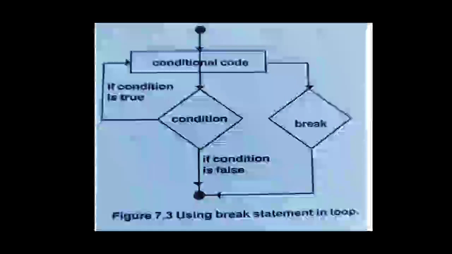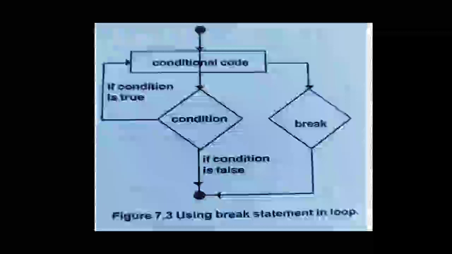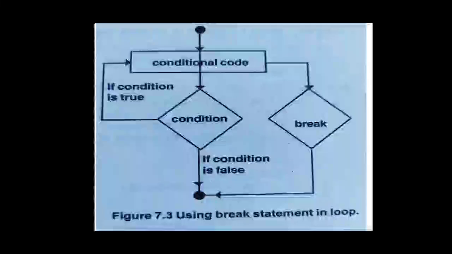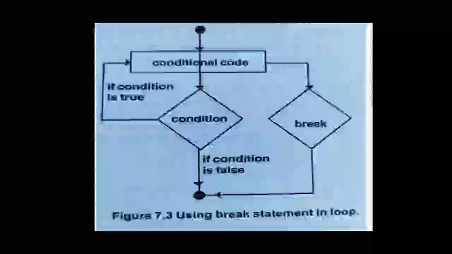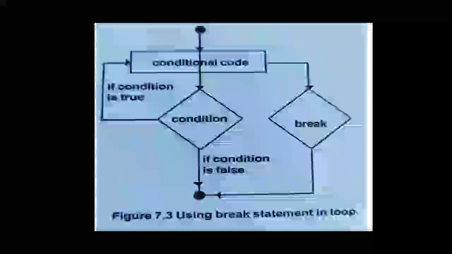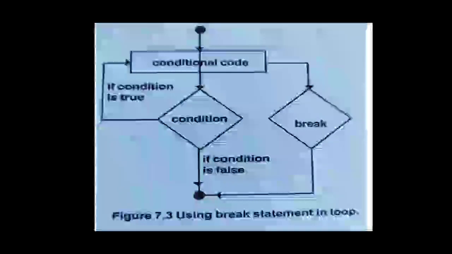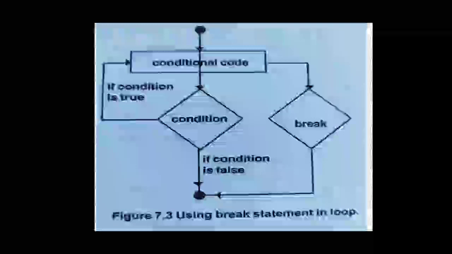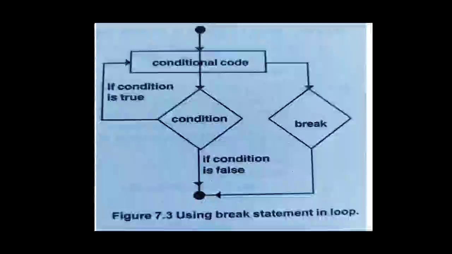So there is conditional code. If the condition is true, it will again check the condition. Then it will check for a break. If the given condition is reached, then it goes to the break and directly goes to the end of the program or the next line after the loop. So it is about using the break statement. Let us see it in a graphical way.